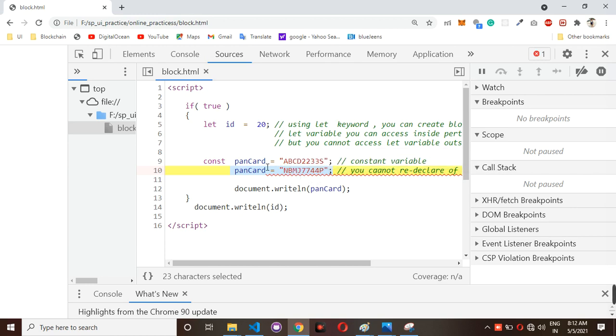Constant variable means here PAN card is equal to ABCD 2233 yes, you have given. You have already created one variable here. After creating this variable, if you try to change any value, you can't modify or edit this one. Because using the const keyword you are going to create constant variables.